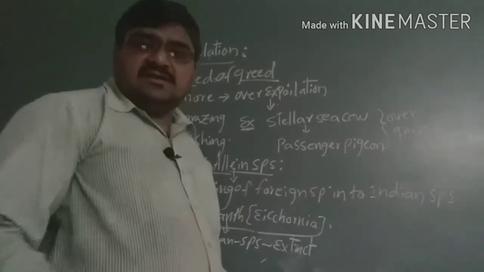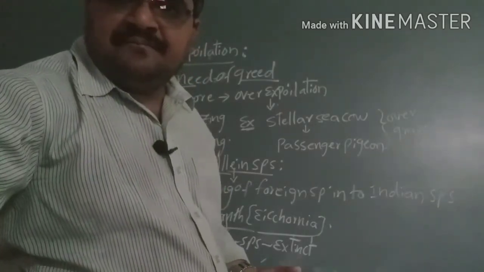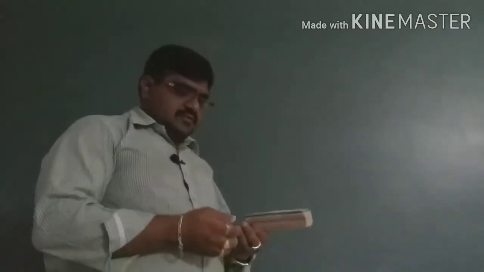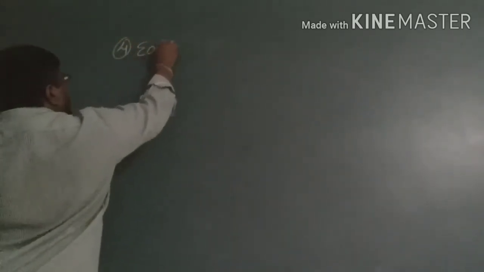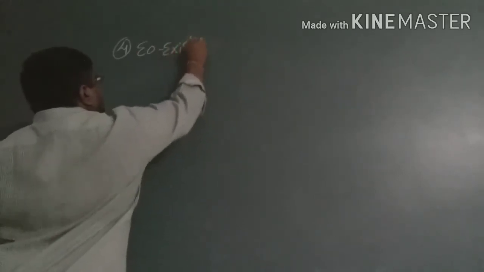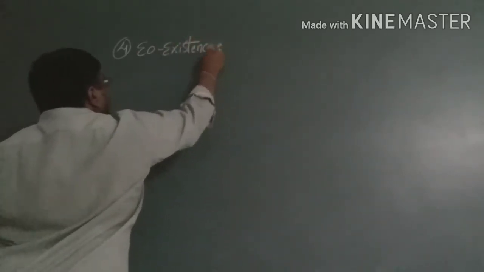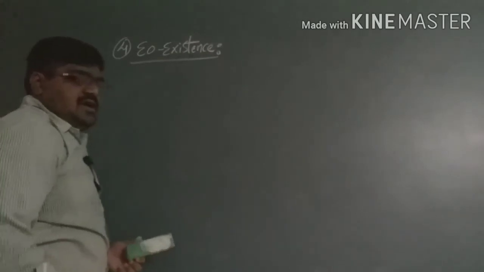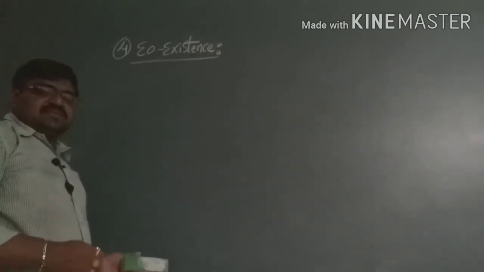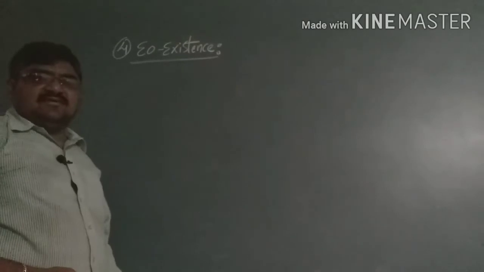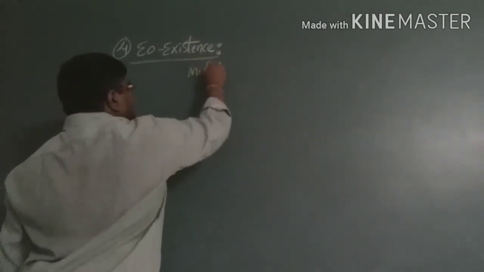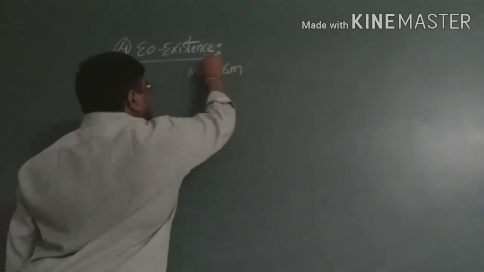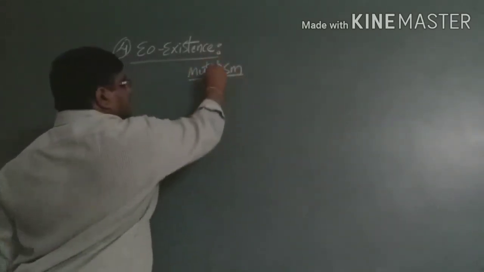Now coming to the fourth one, that is coexistence. Coexistence means the species which are present, one species is present in another organism. That means the species are in mutualism. Here we can take mutualism, which means they are both benefiting from one another.